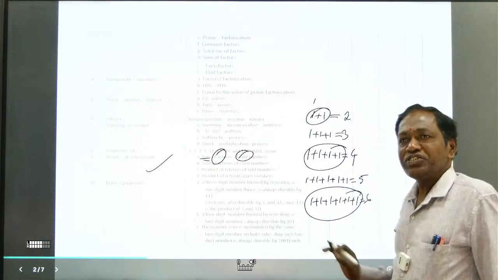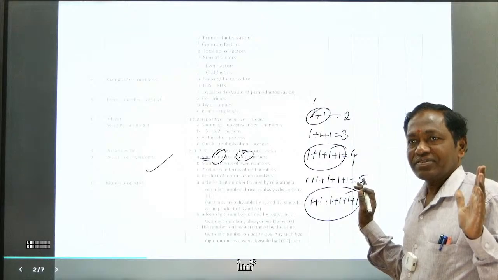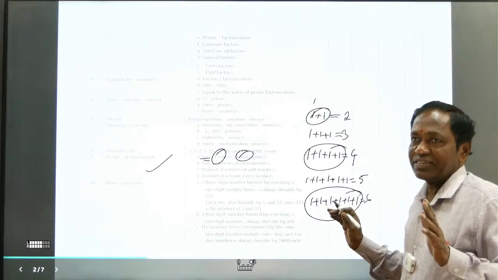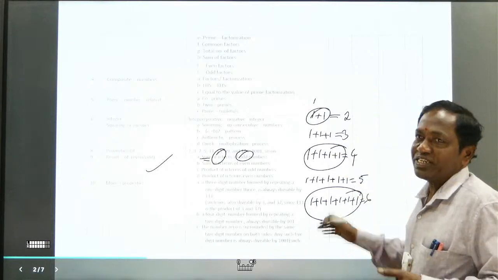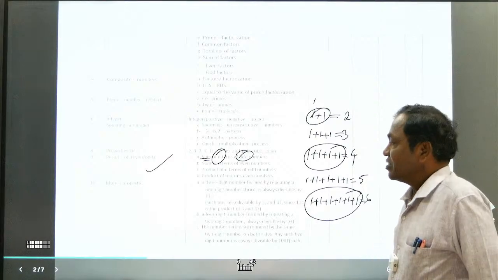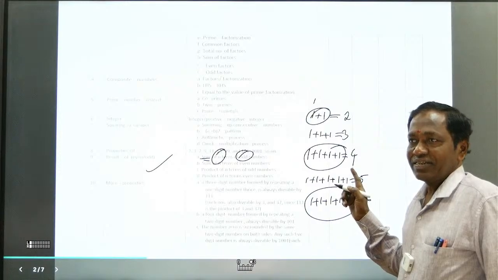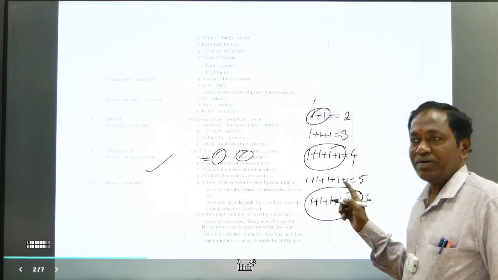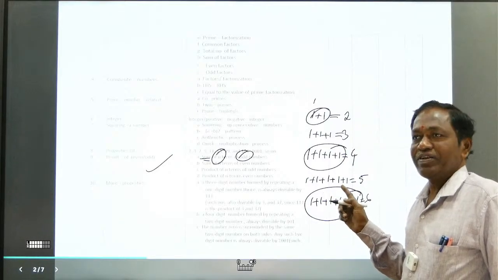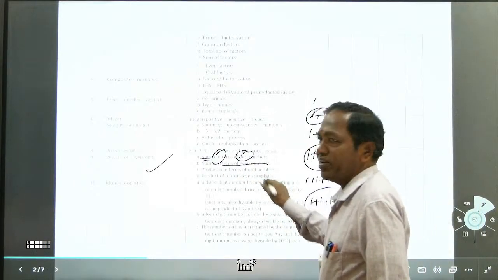This small thing you can check out. You may forget, naturally, I understand, but you can check it within 2-3 seconds. So, the sum of an odd number of odd terms is an odd number. The sum of an even number of odd terms is an even number. That's what you get. Next, sum of n terms of even numbers.